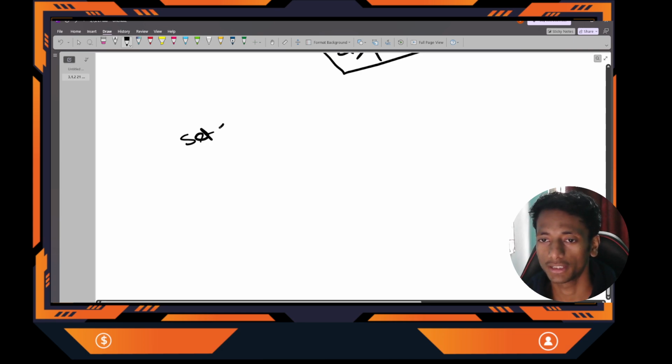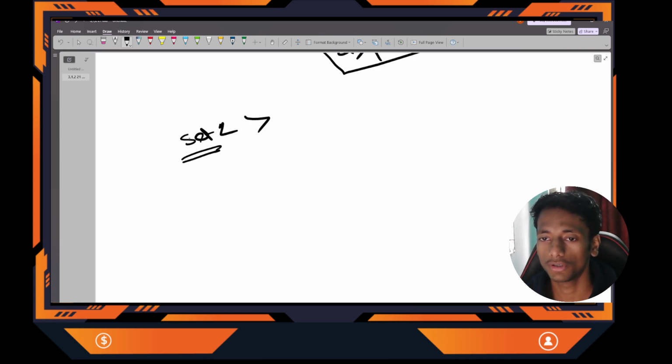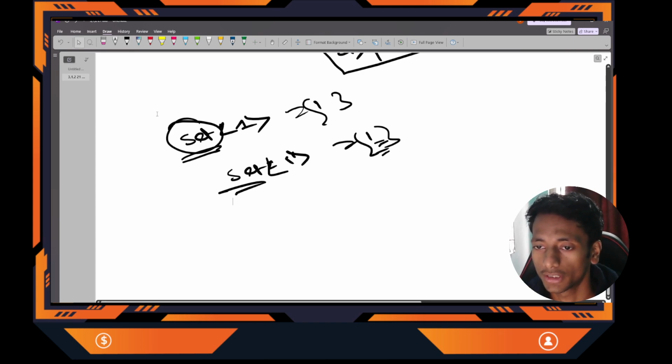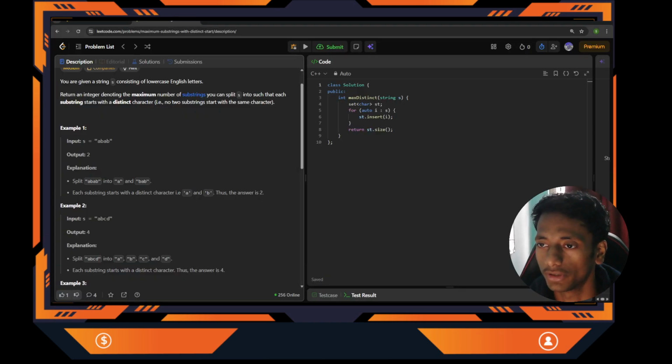So I'll create a unique set. We know about the set: in a set, I only store the unique values. So if I store 1 first of all, and again I have a 1 to store, it will only store one 1. Correct? This will not store 1 two times. It will only store 1 one time. Correct? So that's why I can easily use a set here and try to store the characters of the input string. Ultimately I return the set size.